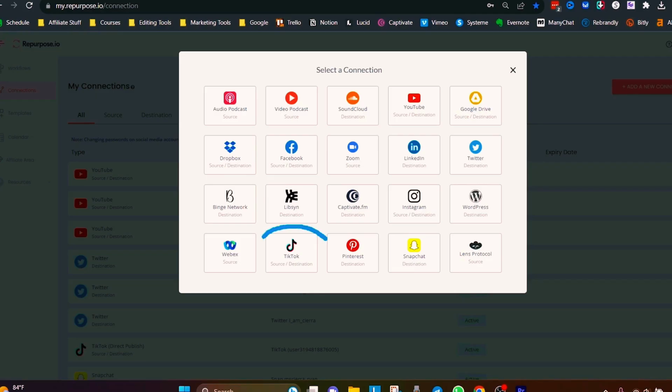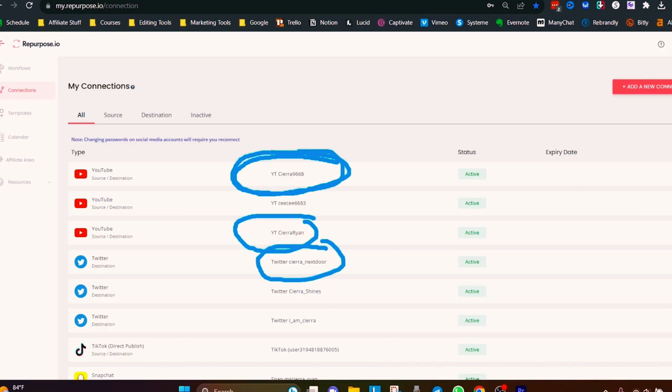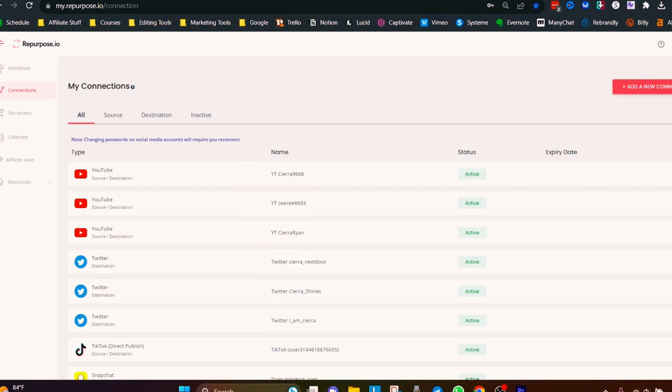So for example, if you have 3 TikTok accounts, you're going to want to do this 3 times with each of those TikTok accounts and get all 3 of them connected to Repurpose.io. Same with YouTube. If you have multiple YouTube accounts, you're going to want to connect all 3 of those accounts, and you want to make sure that you name those accounts what they're actually named on YouTube or on Twitter or whatever social platform, so that you can stay organized, and again, make sure that you know what's connected to what. So make sure that you name them what they're actually named on the platform itself.